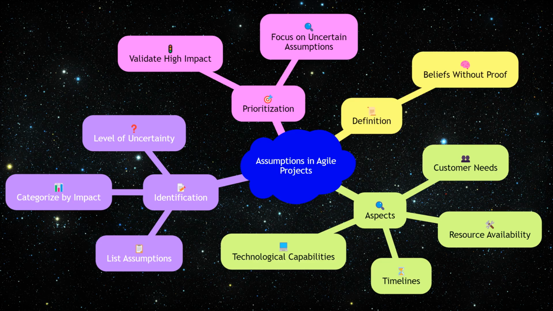Assumptions are beliefs or statements that are taken for granted without proof. In Agile projects, assumptions can pertain to various aspects, such as customer needs, technological capabilities, resource availability, and timelines. Identifying these assumptions is the first step in using assumption grids. Teams need to list out all the assumptions they are making and categorize them based on their impact and the level of uncertainty associated with them. This helps in prioritizing which assumptions need to be validated first.